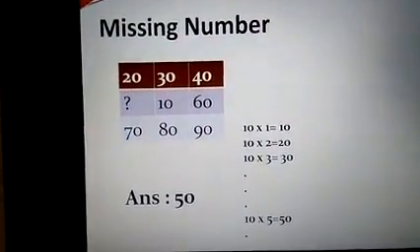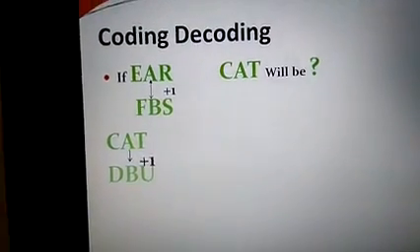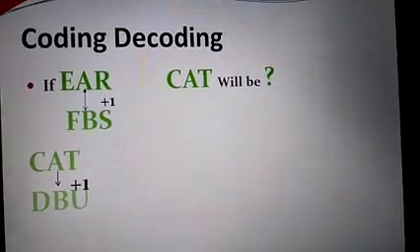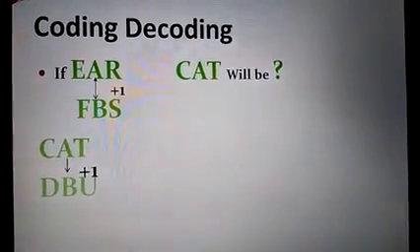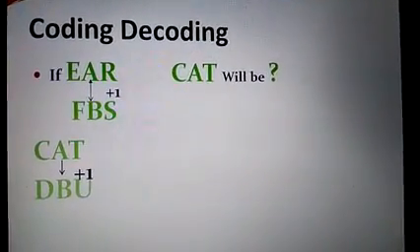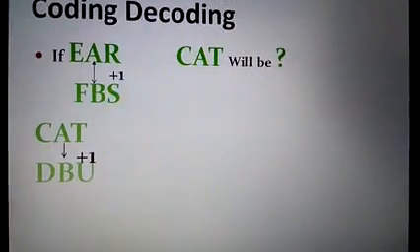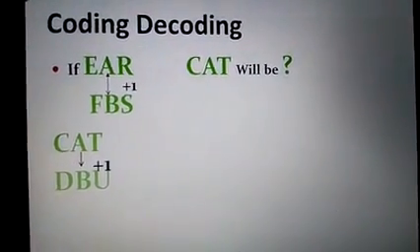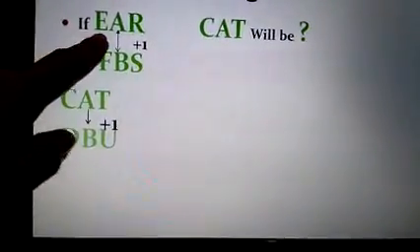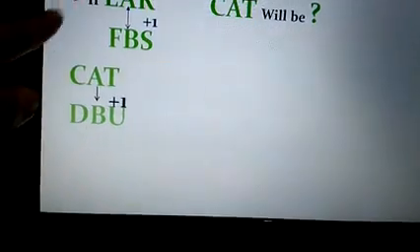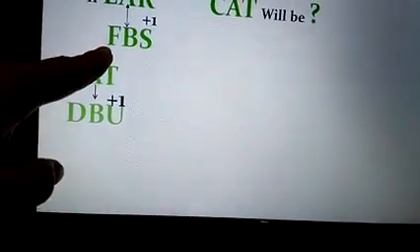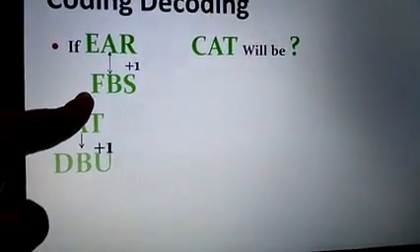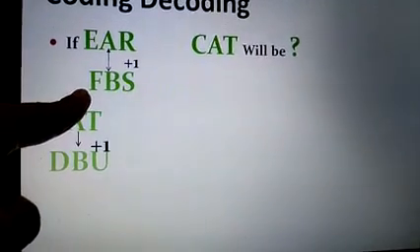Now let us move to the next example. This is coding decoding. In coding decoding, what is there? A word is given, it is changed in a certain format. For the next word, you have to find out how this word is changed. Look here. Year, E-A-R. Year is given. Year is coded as FBS. Now, you have to see how we can code year as FBS.